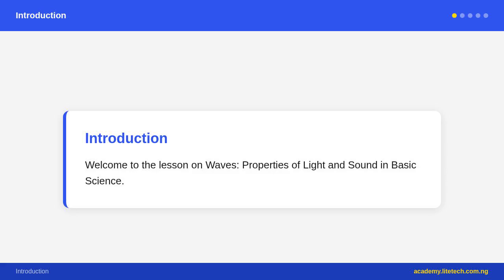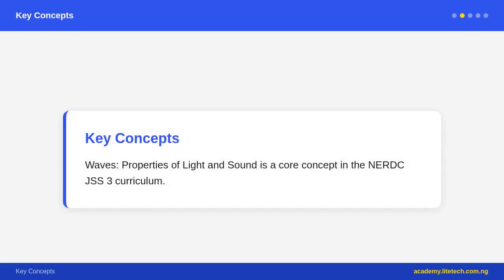Period, T: the time taken for one complete cycle. T equals 1 over f. Wave speed, v: the speed at which the wave travels. v equals f lambda; wave speed equals frequency times wavelength.